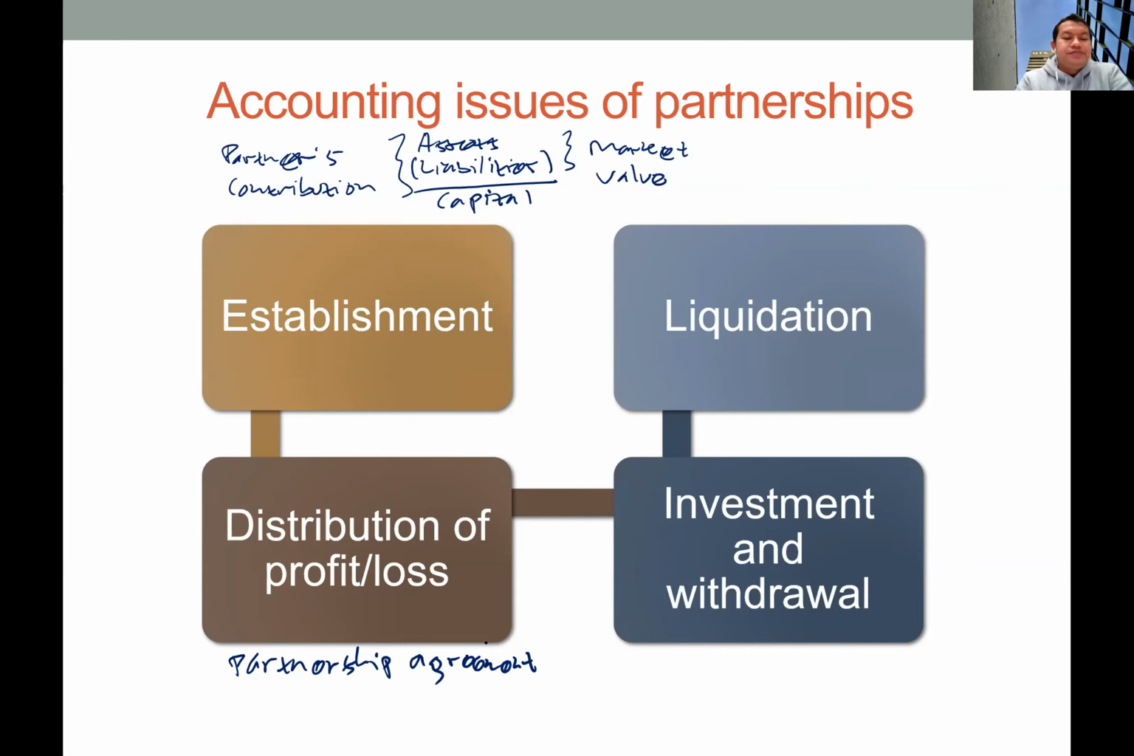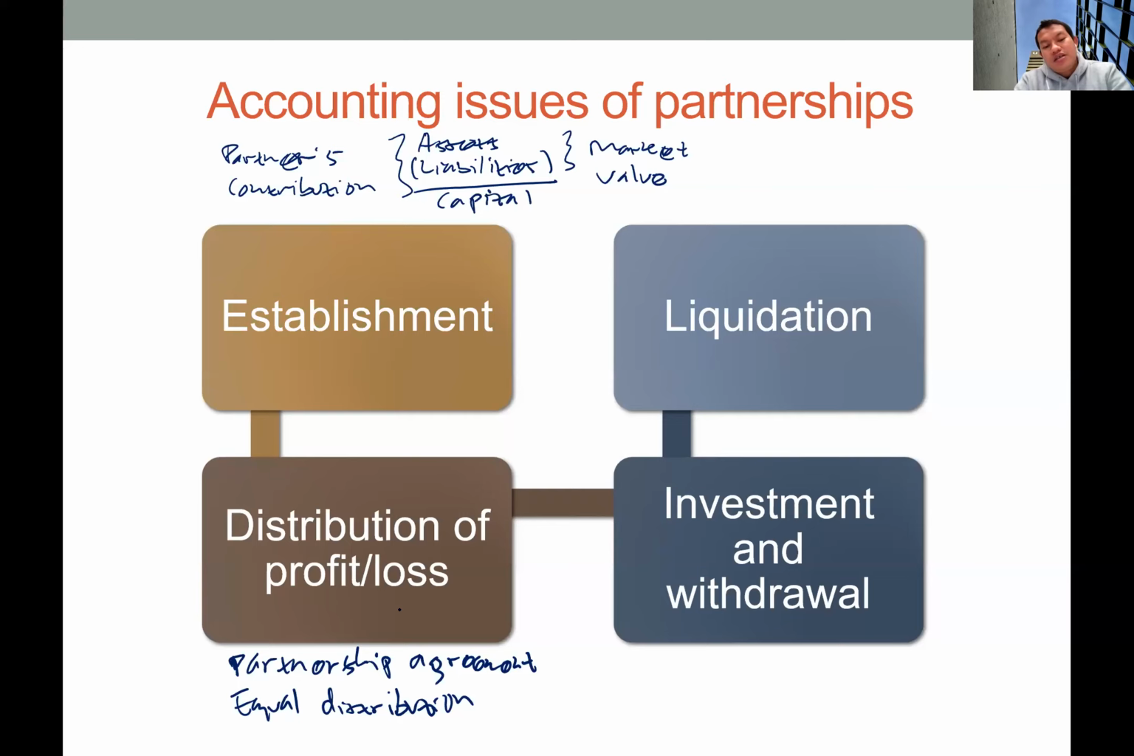Okay, and then if the partnership agreement says nothing about this distribution of profit or loss, then we can assume that the partners want to distribute the profit equally among them, so equal distribution, regardless of their proportion of capital or any other contribution.